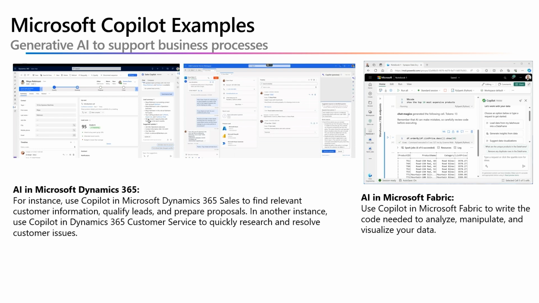Customer service agents can use Copilot in Dynamics 365 Customer Service to analyze support tickets, research similar issues, find resolutions, and communicate to the users with only a few clicks and prompts. Data analysts must work with code and visualization tools to analyze data and report insights. The Microsoft Fabric Copilot enables an analyst to automatically generate the code that they need to analyze, manipulate, and visualize data in Spark notebooks. And when creating Power BI reports, Copilot can analyze your data and then suggest and create the appropriate data visualizations from that.